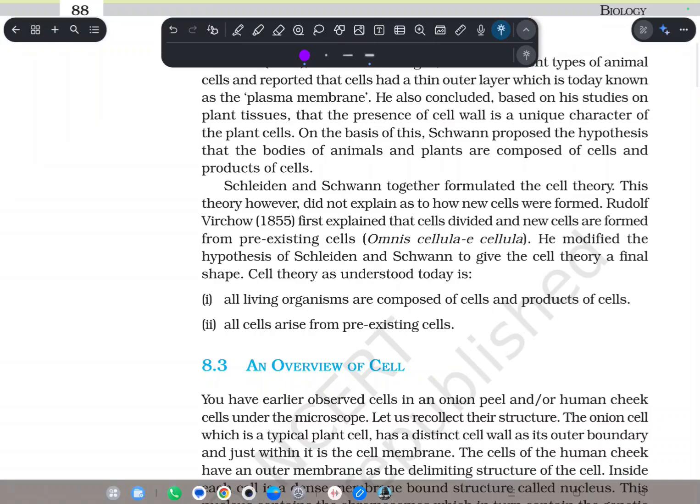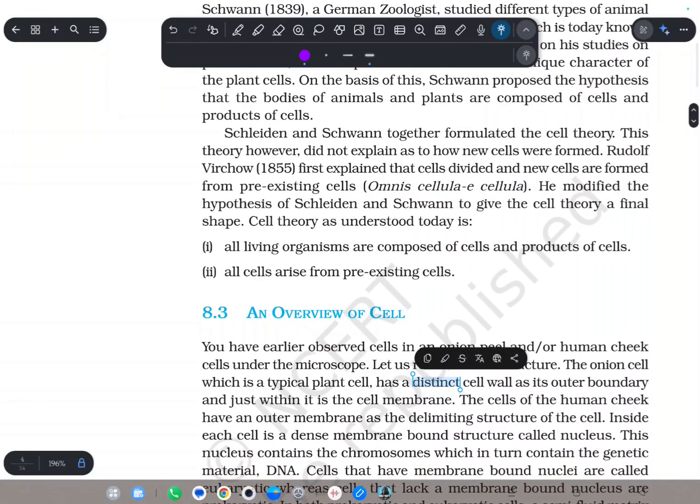Schwann also proposed the hypothesis that an organism consists of cells and its products. Schleiden and Schwann together formulated the cell theory, but they couldn't tell how new cells arise. Then Rudolf Virchow in 1855 explained this, and the final cell theory was that all living organisms consist of cells and their products, and all cells arise from pre-existing cells.